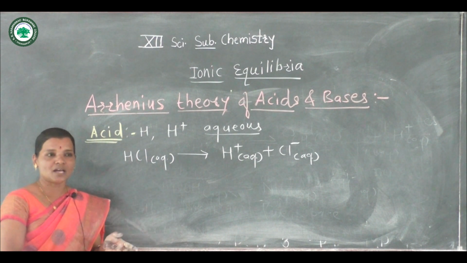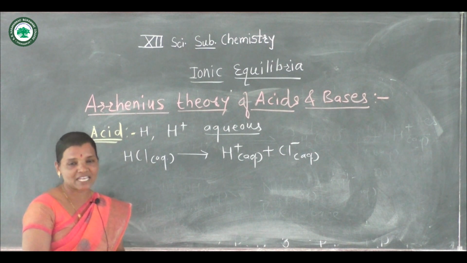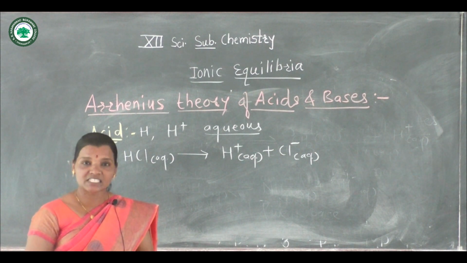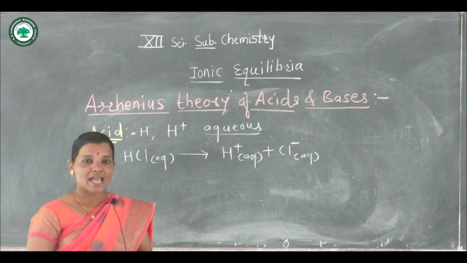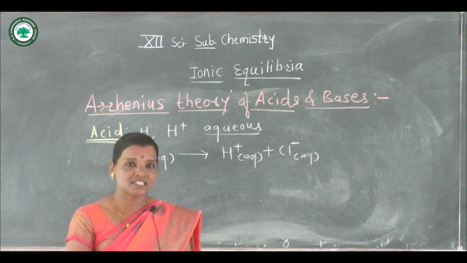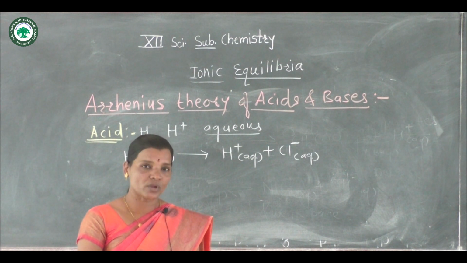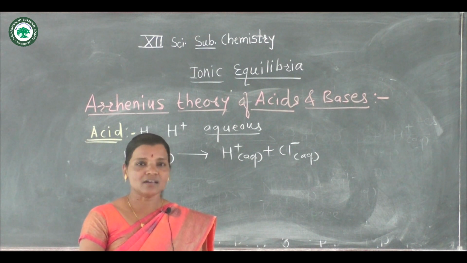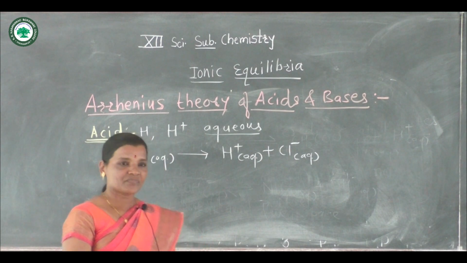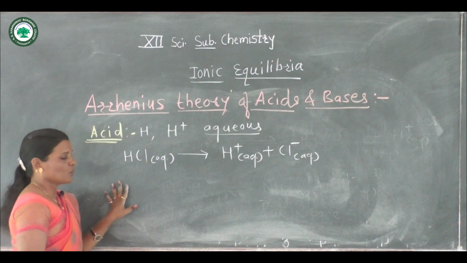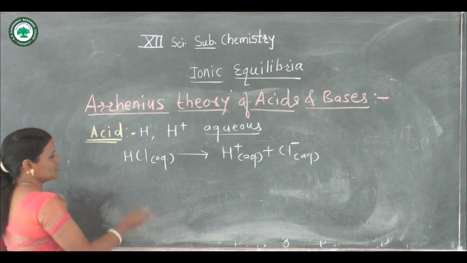There are so many examples, for example sulfuric acid, nitric acid HNO3, and acetic acid CH3COOH. They contain hydrogen and form H plus ions in water, so they act as Arrhenius acids. Now let us see what is meant by Arrhenius base.